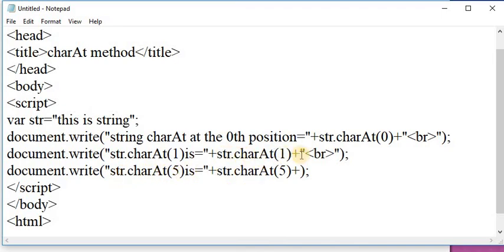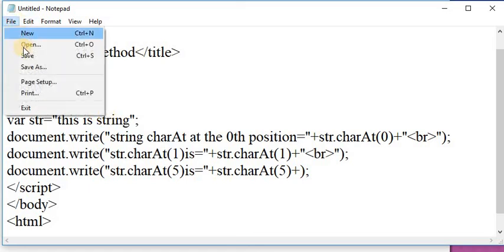Here pass the 0th index, first index and 5th index. The result: first it returns t because at the 0th index the character is t. After that at the first position it returns h, and then counting 0, 1, 2, 3, 4, 5, it returns i on the web page. It returns t, h and i.